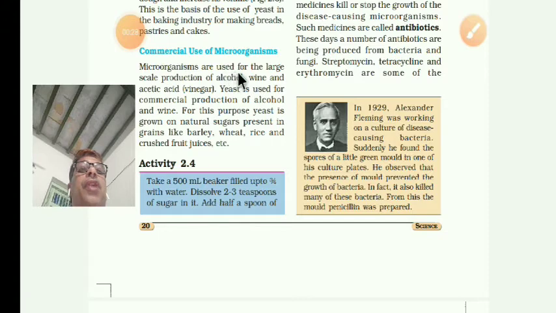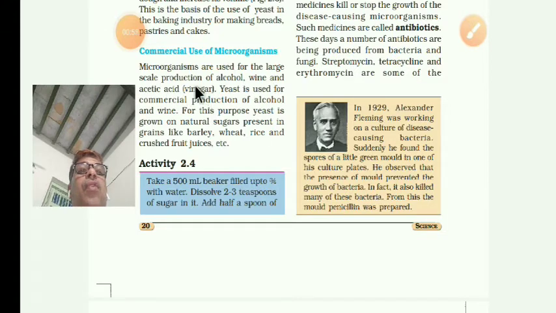Microorganisms are used for large scale production. Large scale means commercial use, at a very big scale. So you are calling it commercial use, for the production of alcohol. Alcohol is a colorless liquid that has a strong smell, and it is the substance in liquor, wine, and also acetic acid, vinegar.